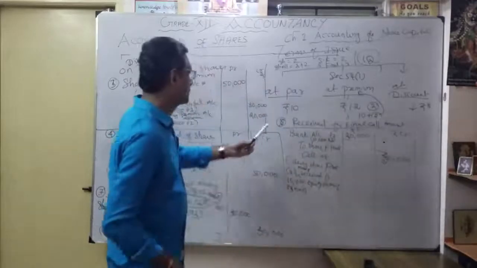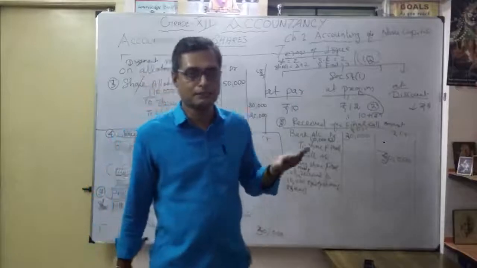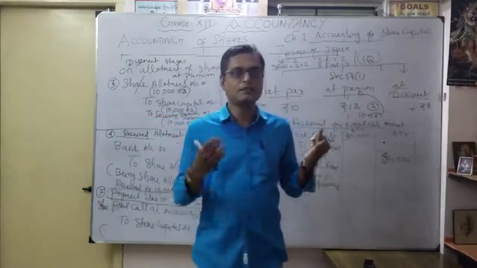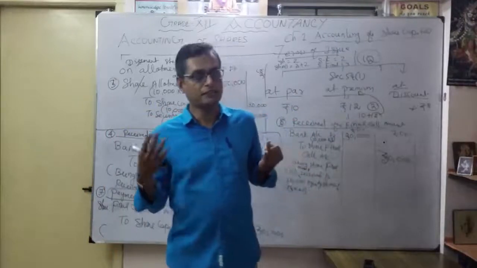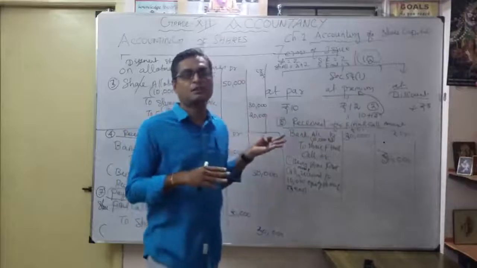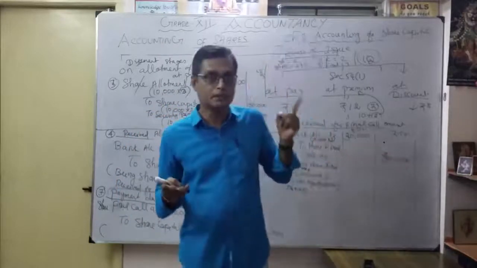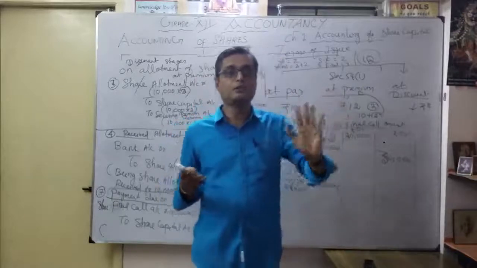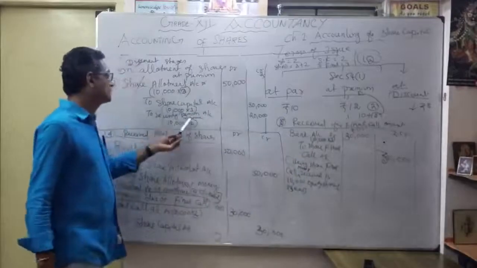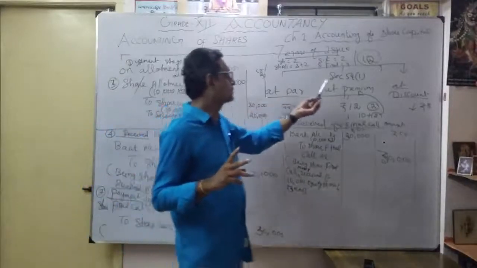Total how many entries? 8 entries. Understood? So the first one: bank account debit to share application. Second one: whatever share application, transfer to share capital account. Third one, suppose at par, share allotment account debit to share capital. Suppose it is at a security premium, so debit is what? One entry, share allotment. But credit is what? To share capital account, then to security premium reserve account. Understood? So two entries you have to pass whenever it is at premium.